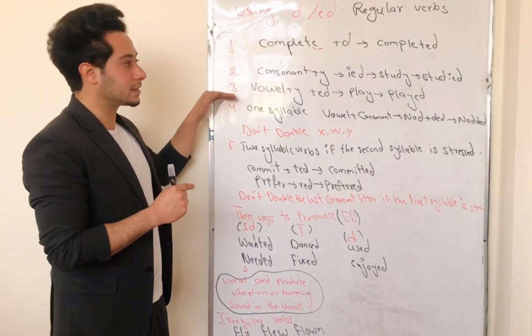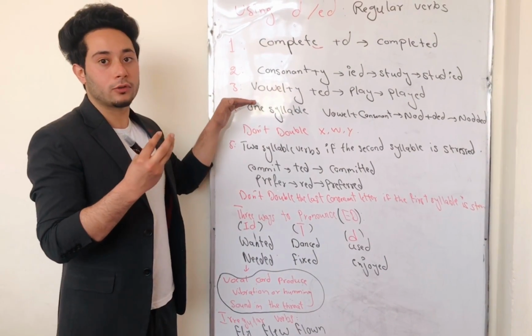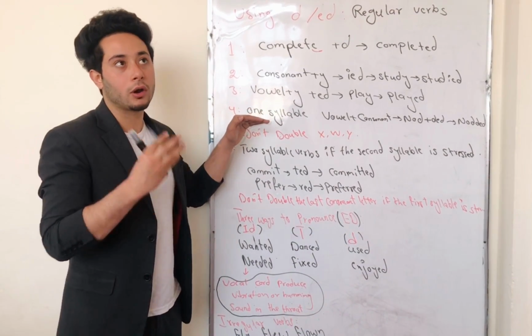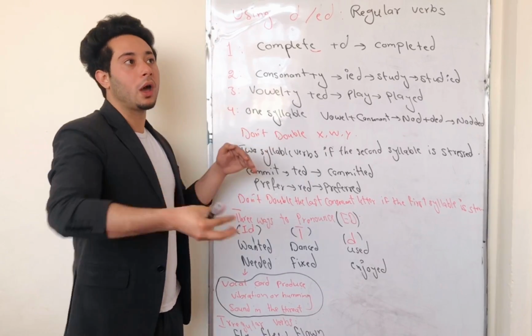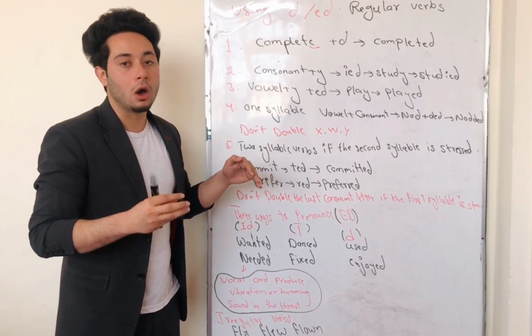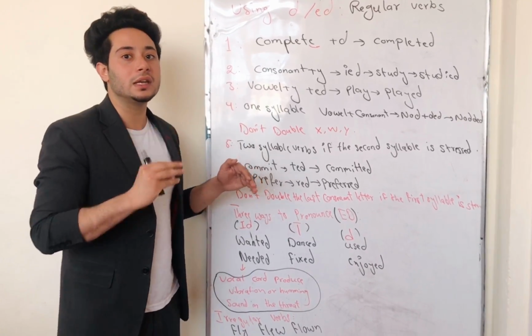The next one, the third rule, is if your verb ends with a vowel plus Y, or if your verb ends with Y and Y is preceded by A, E, I, O, U, in that case you only need to add an ED at the end of your verb.